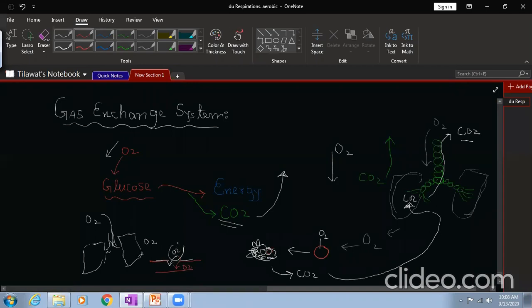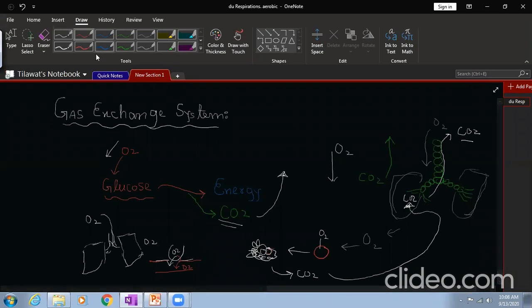So this oxygen will enter your blood, right? Now this oxygen is coming from outside, reaching the lung, and entering the blood by the process of diffusion. Outside and in the lung oxygen is more, in blood it is less. So it will move from the higher region to the lower region, and this process is called diffusion.